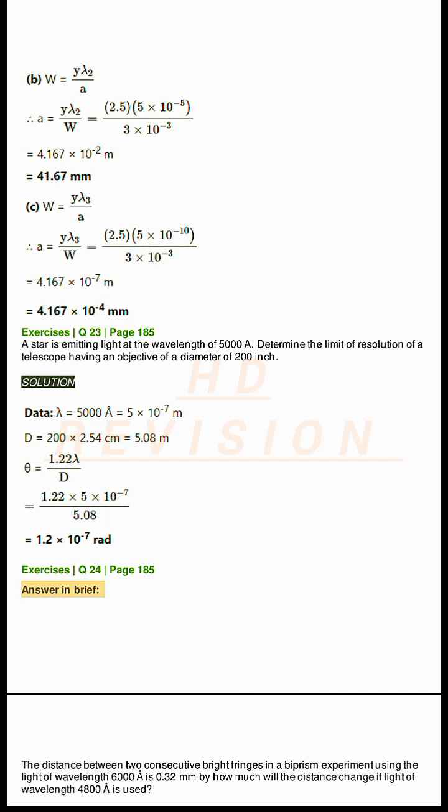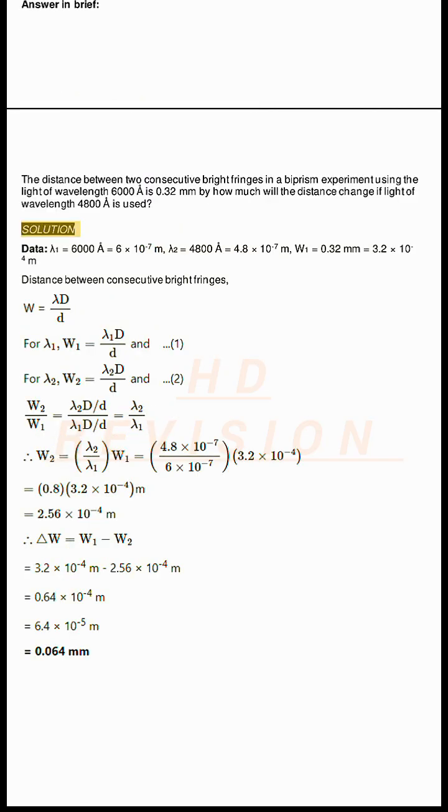Exercises Q24, page 185. Answer in brief. The distance between two consecutive bright fringes in a biprism experiment using light of wavelength 6000 angstroms is 0.32 millimeters. By how much will the distance change if light of wavelength 4800 angstroms is used? Solution. Data: lambda 1 equals 6000 angstroms equals 6 times 10 to the minus 7 m. Lambda 2 equals 4800 angstroms equals 4.8 times 10 to the minus 7 m. W1 equals 0.32 millimeters equals 3.2 times 10 to the minus 4 meters. Distance between consecutive bright fringes.